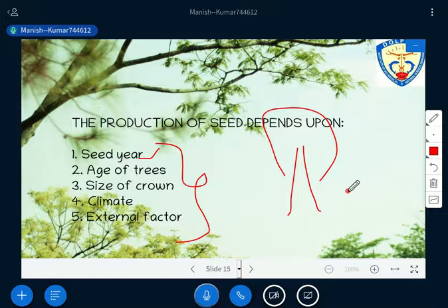Or the tree has been attacked by insects, as I told you, or any kind of disease. Is it okay? So these are the 5 factors on which the production of seed depends: seed year, age of the tree, size of crown, climate, and external factor. Have you got that? Is it clear to all of you? Is it okay? Have you got that up to this point?